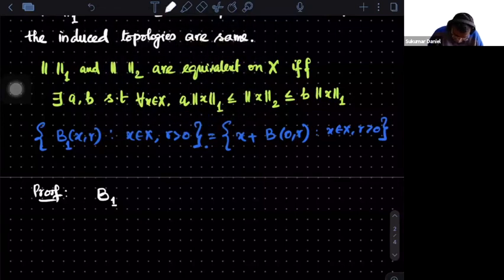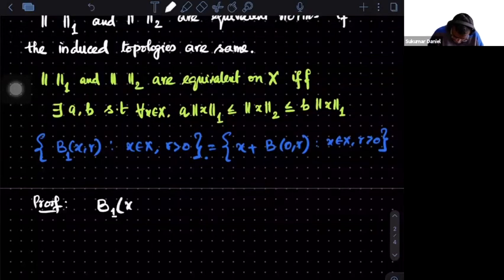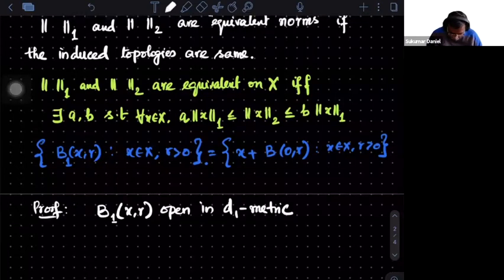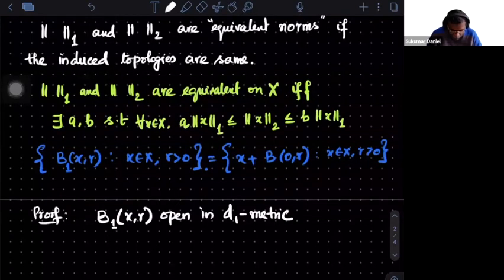So suppose I give you an open set. I'll start with this: B(x,r). So this is actually open in the d1 metric. What do you mean by the d1 metric? It is the metric which is coming from the first norm. Since these norms are equivalent, this set has to be open.